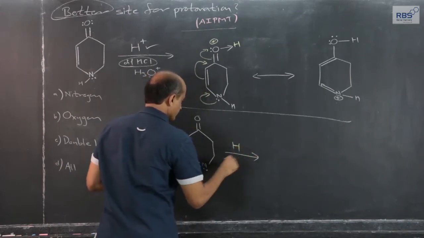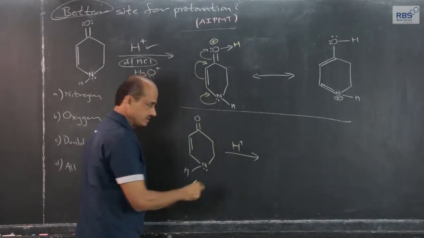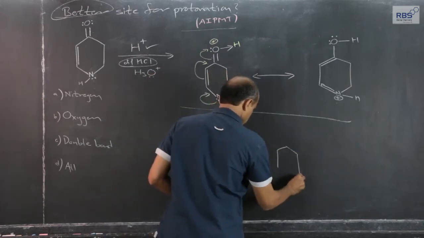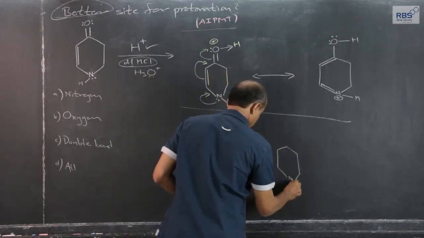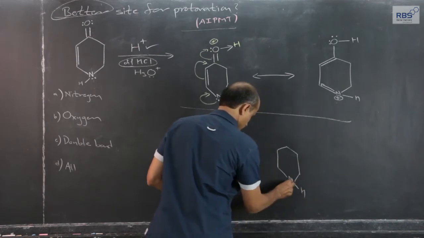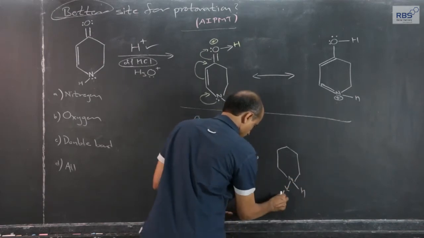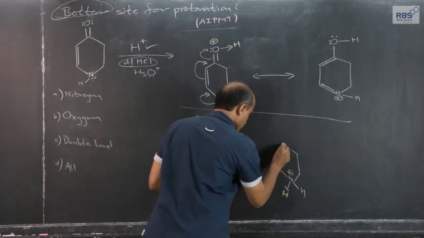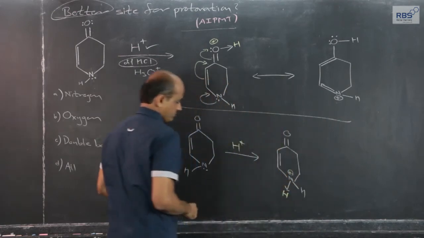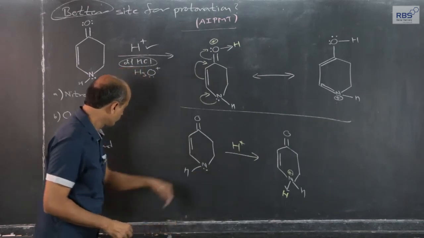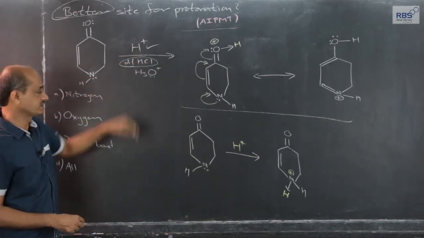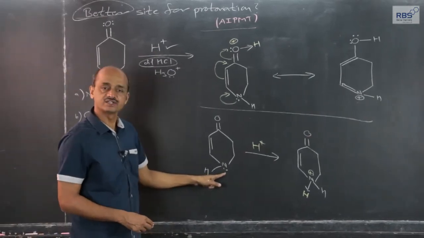Protonation of nitrogen, H plus ion from acid, and a plus charge will be developed on nitrogen. Here is a double bond. If this lone pair and free H plus from acid, it gets protonated,